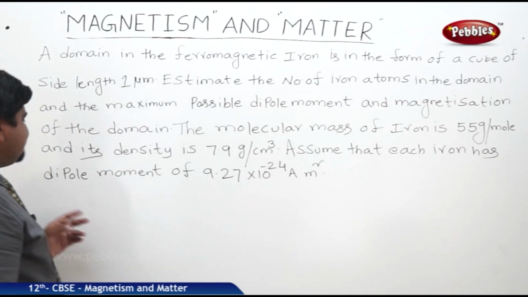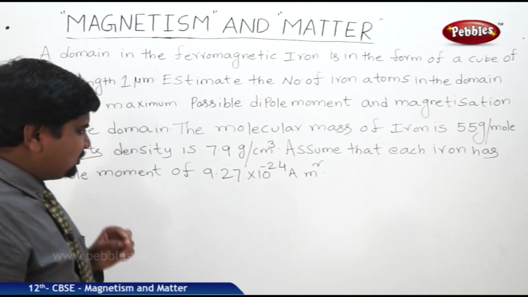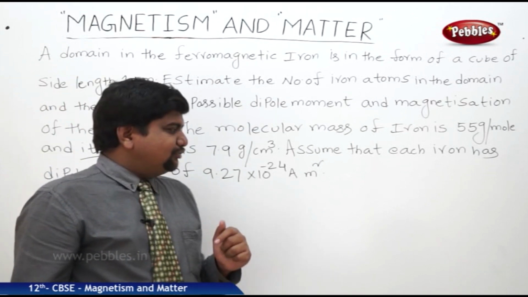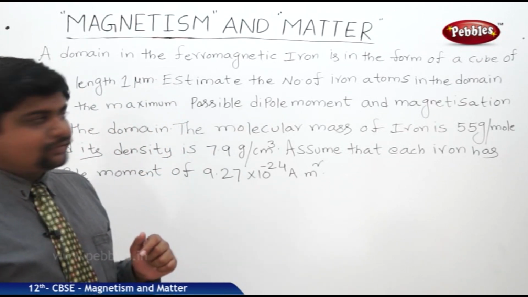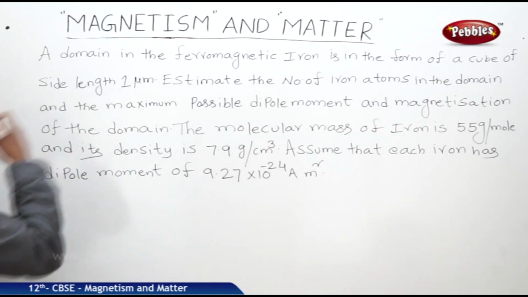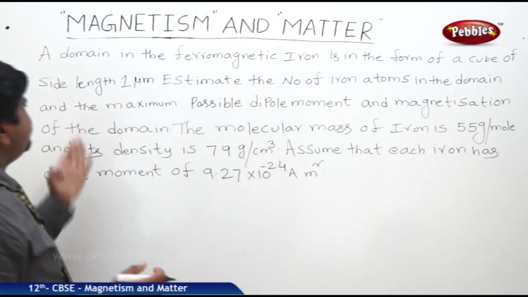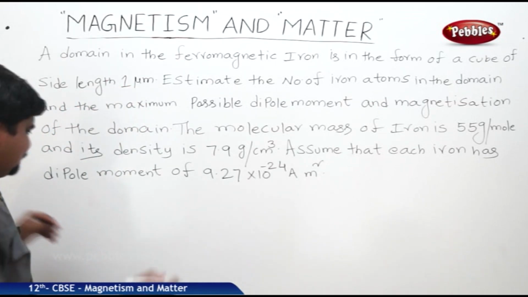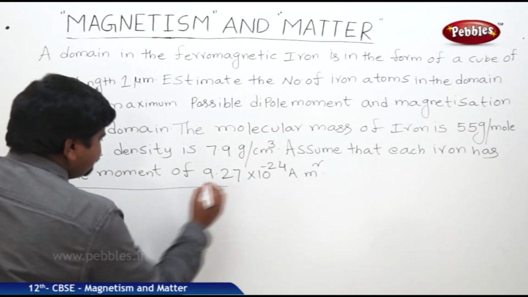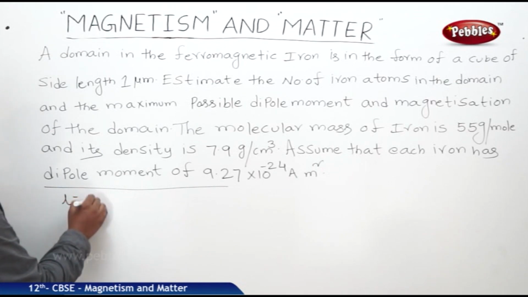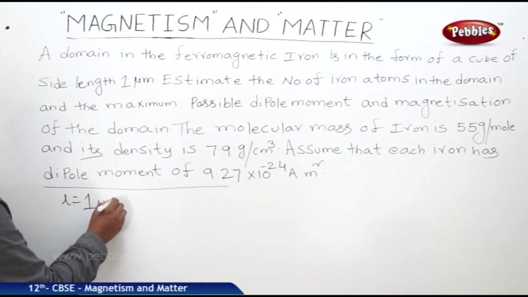Assume that each iron atom has a dipole moment of 9.27 times 10 to the power of minus 24 ampere meter square. So this is a ferromagnetic material, iron, and its domain is in the shape of a cube of side length 1 micrometer. So the solution of this problem: length is equal to 1 micrometer.